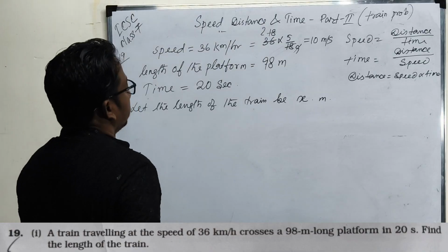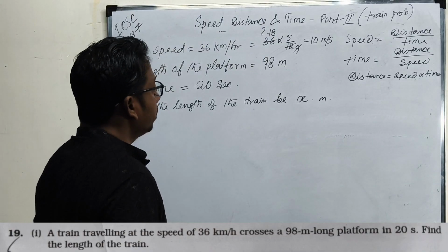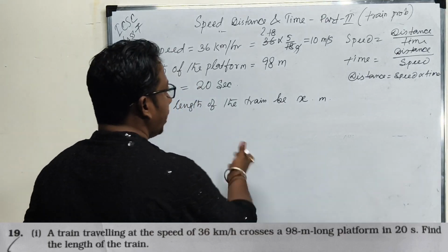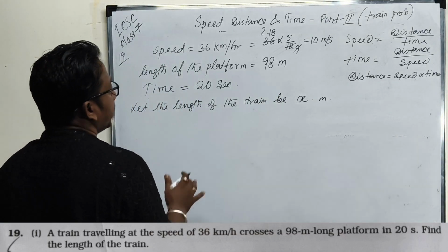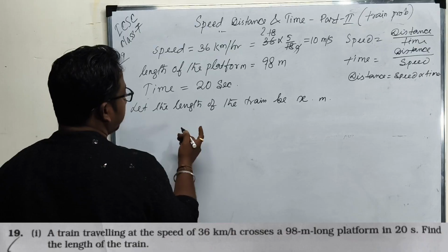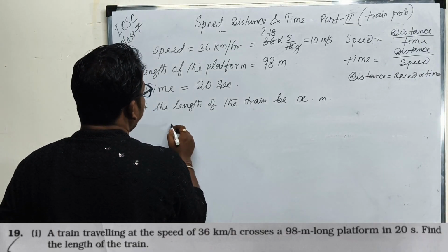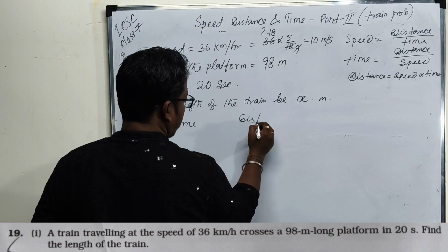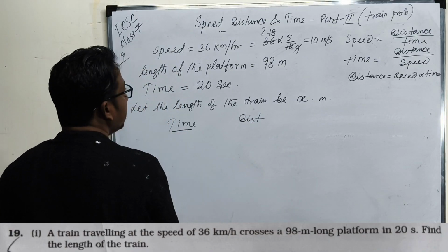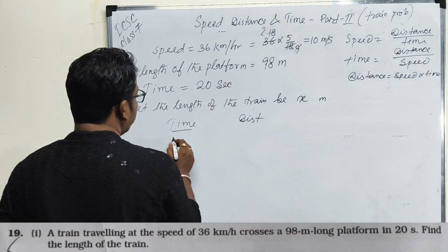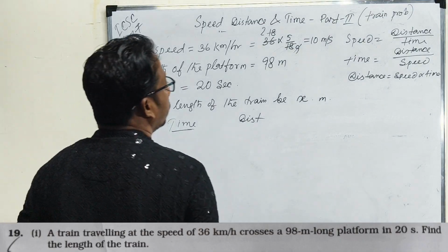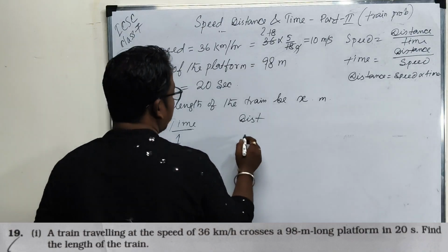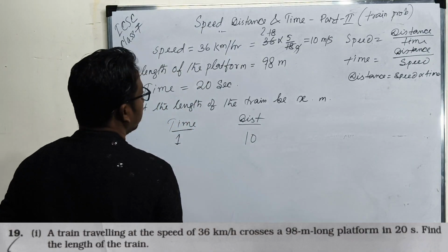So all the values are given. Here we apply the proportional method. You can apply the formula also. Here the data are time and distance. That means time is given, that is, in 1 second the train covered 10 meter.